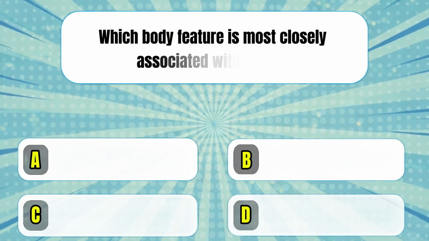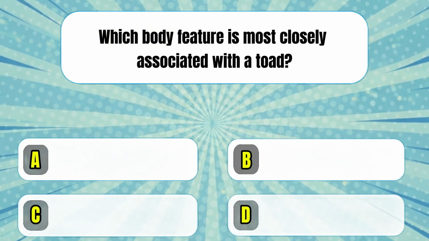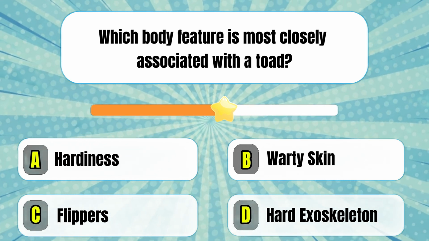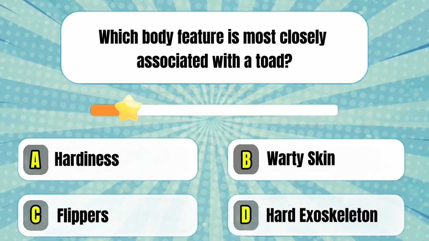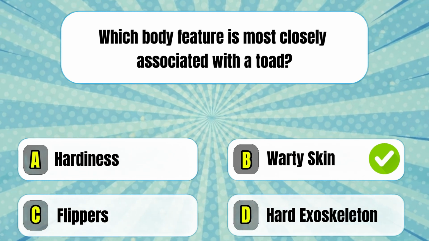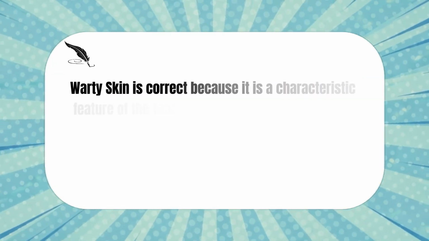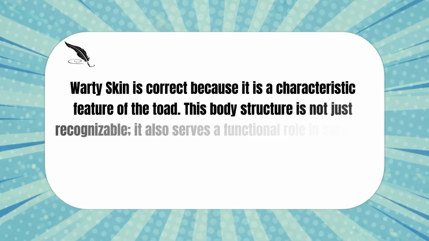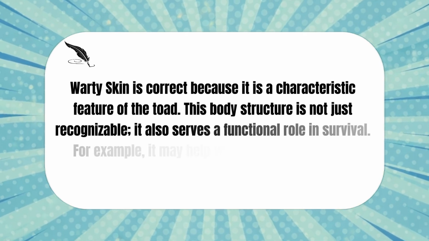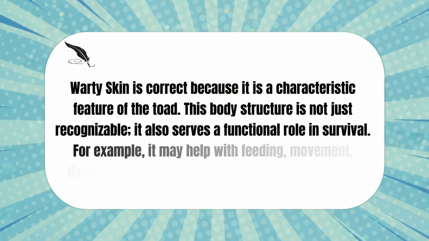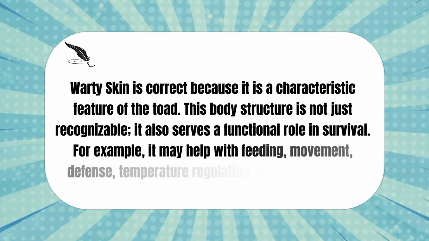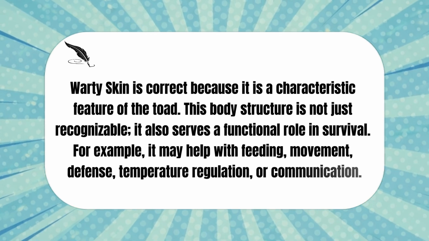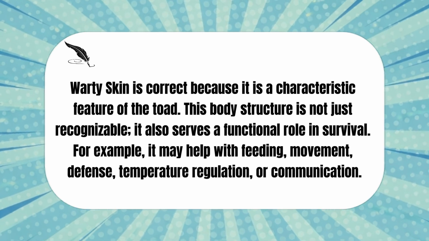Which body feature is most closely associated with a toad? Warty skin is correct because it is a characteristic feature of the toad. This body structure is not just recognizable, it also serves a functional role in survival. For example, it may help with feeding, movement, defense, temperature regulation, or communication.